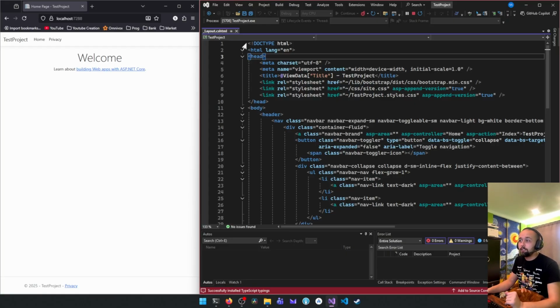First, your code will have a doctype HTML, the language, the HTML language, and all of that you can look at on the W3Schools website. It's pretty detailed and real nice to do some stuff. There's the title.